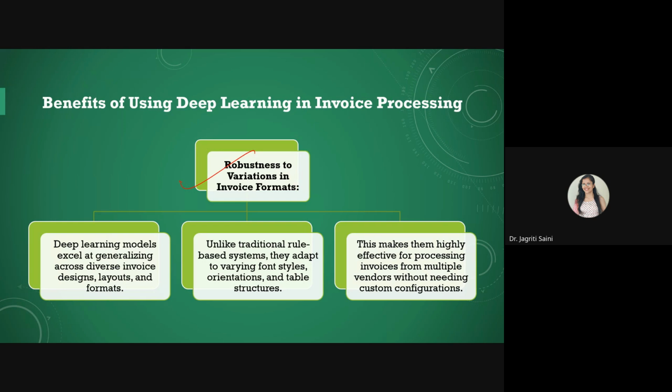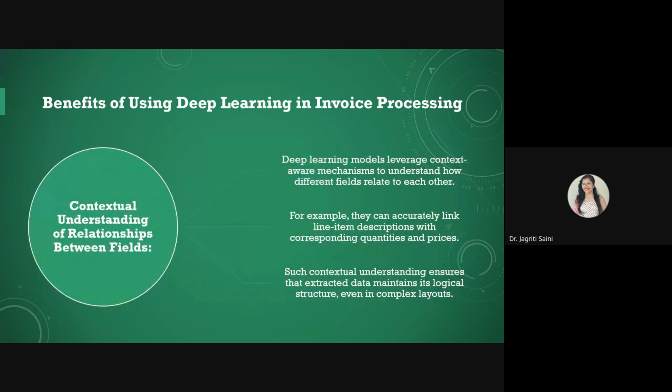It can help you to understand even structured as well as unstructured way of information from the documents easily, and you can process it to make relevant decisions about maybe vendors, suppliers, etc. on the business platform. Similarly, it can preserve the contextual understanding of relationships between different fields that we have in invoice processing applications.